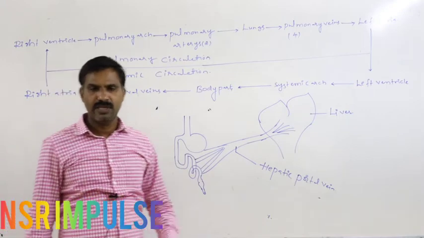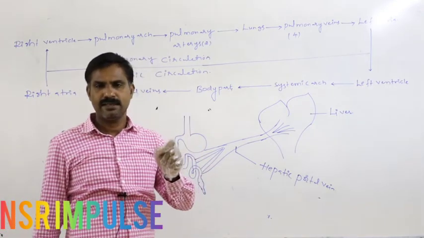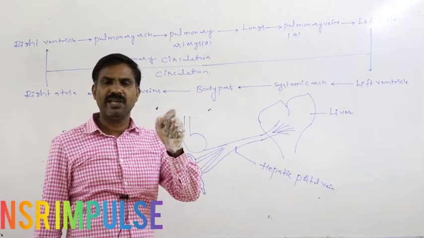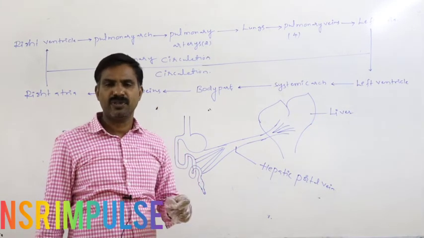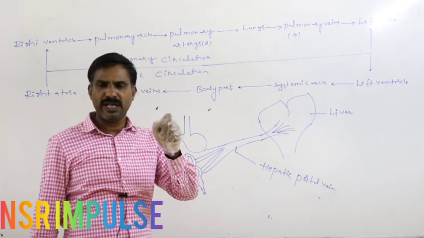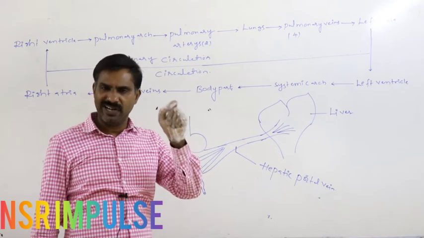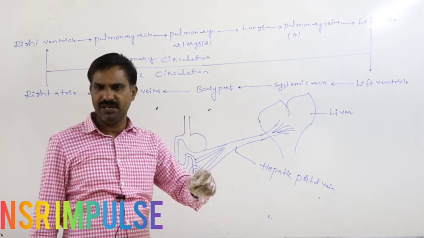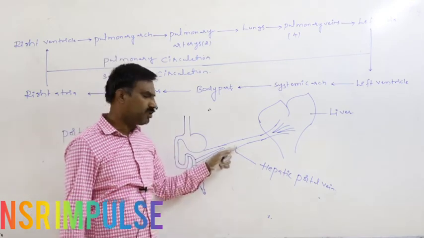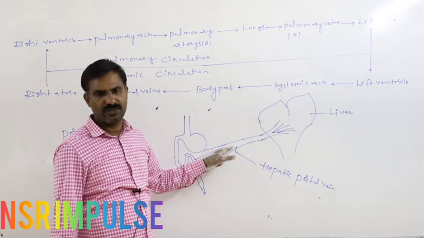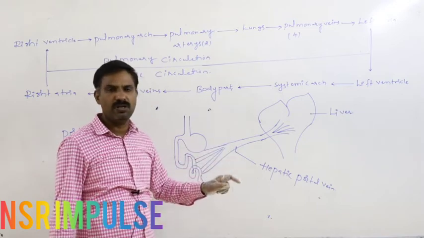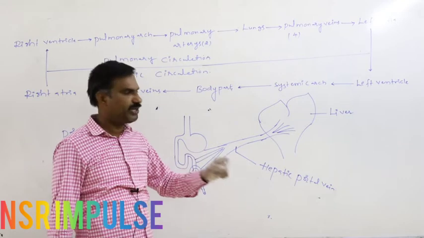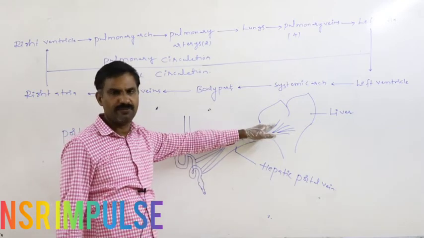It carries digested food material from the alimentary canal into the liver at first, before release into the normal circulation. So it is principally useful to transport digested food material from the alimentary canal into the liver.